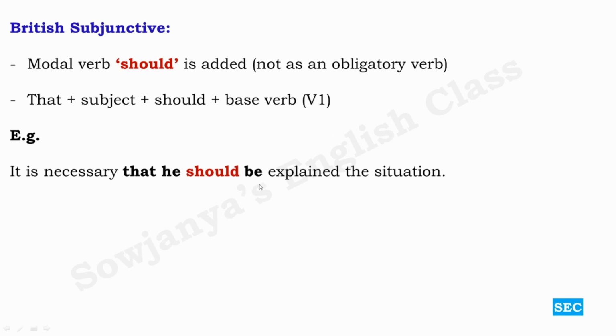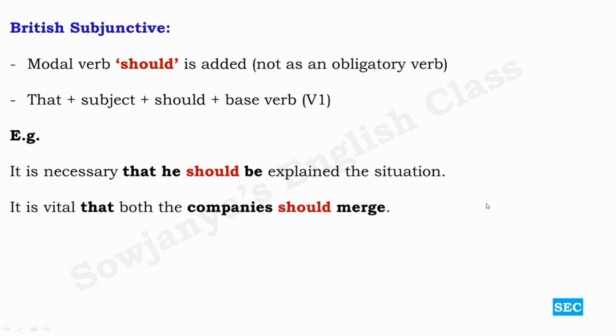Okay, be is be only. It is not is, am, are, was, were. It is necessary that he should be explained the situation. So in American subjunctive, what we have seen is that he be explained, without should. But in British subjunctive, we use should between the subject and the base form of the verb, that is, infinitive without to.